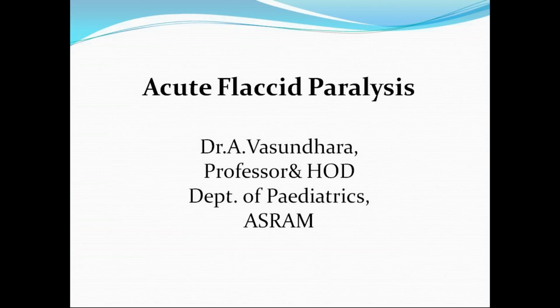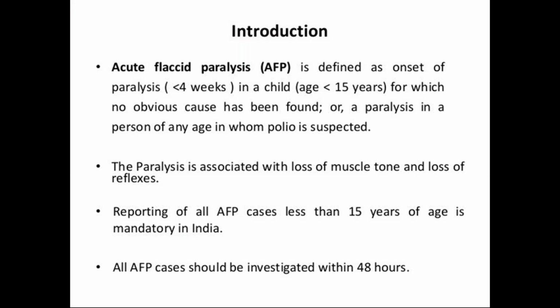Okay. Acute means it should be acute in onset. So acute flaccid paralysis is defined as onset of paralysis, acute meaning less than 4 weeks in duration, in a child aged less than 15 years for which no obvious cause has been found, or paralysis in a person of any age in whom poliomyelitis is suspected. So this is the definition. All of you should remember what is AFP.